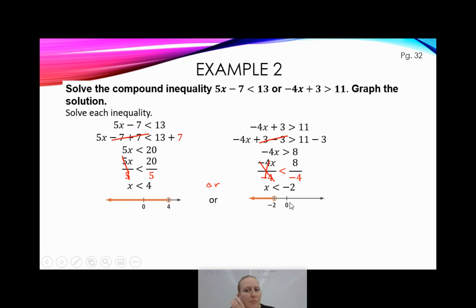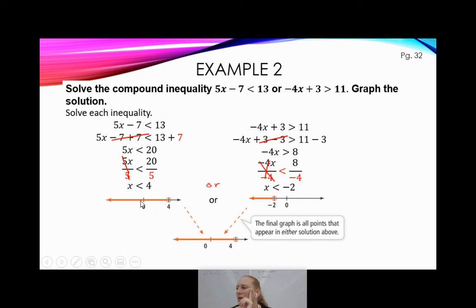But watch what happens when I put these together. This guy got absorbed by that one, right? And I'll show you what I mean. Let me grab my pen here and get a different color going. Negative 4 is over here. Negative 2 would be like right there. But if we draw an open circle and we color, it got lost, right? This one got absorbed by the other one.